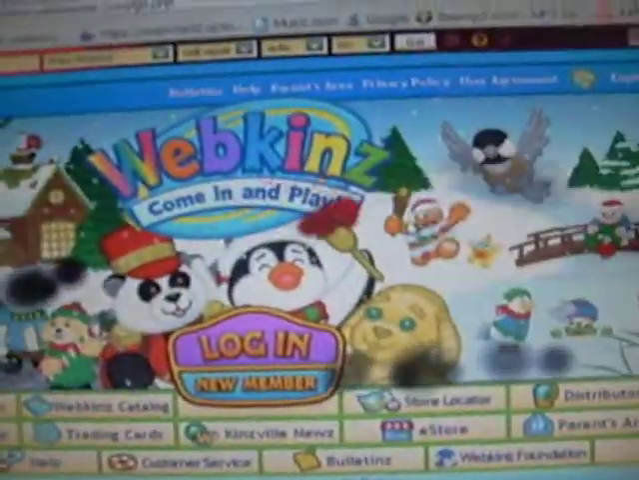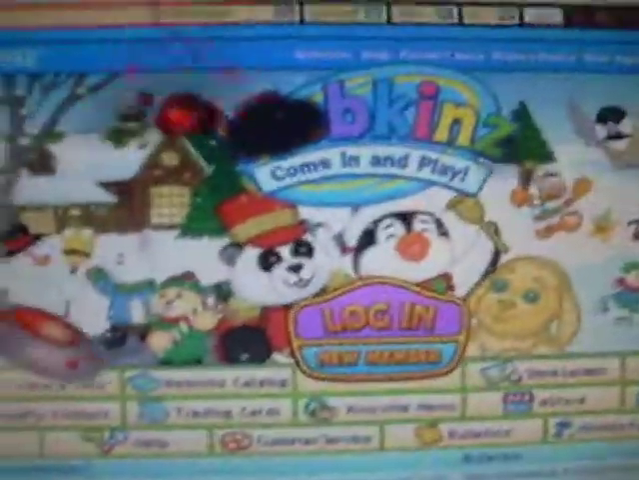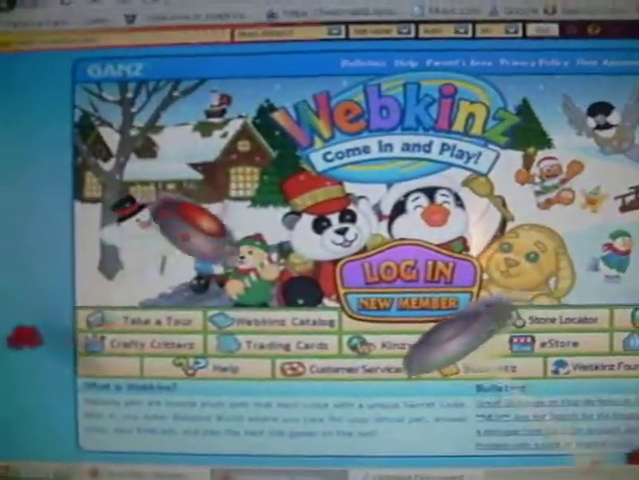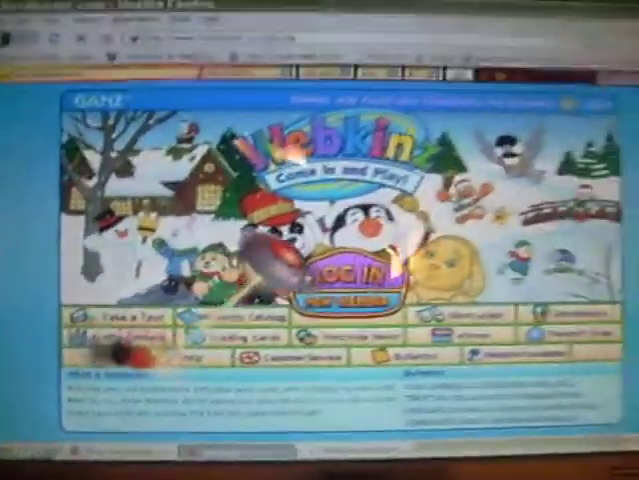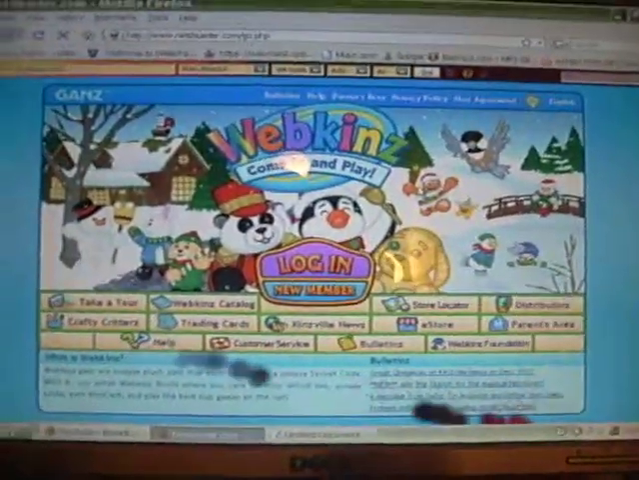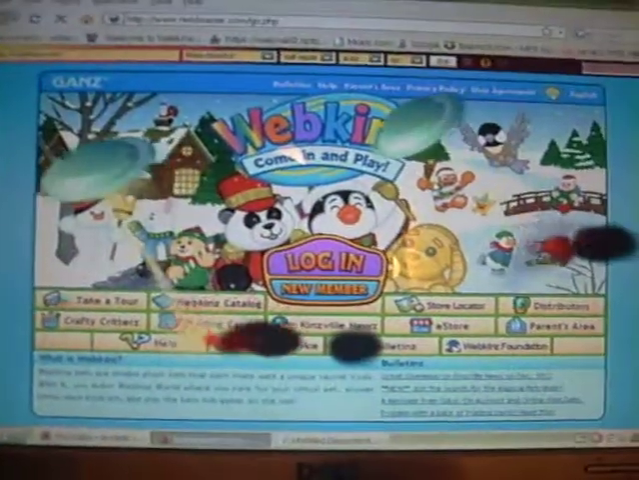Watch. Look, it's attacking webkins. Wow, isn't that fun? It's attacking webkins. Bam, bam, bam. It's attacking webkins with all these Mars plants and stuff. Let's see, attack my screen now.